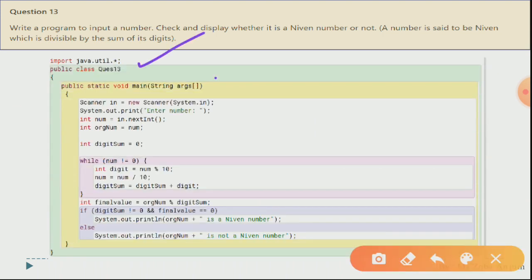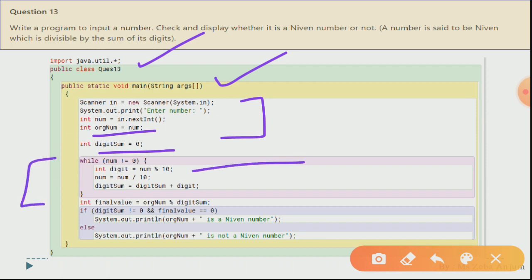In our main class, main function, over here we have taken an input and we have stored our number in the original number variable. Digit sum equals 0, all these things are already explained. Now in this while loop, see, we have broken our number into its digits, number modulus 10. Now over here in digit sum we are getting the sum of digits. After the while loop, you get the int final value, original number divided by digit sum, to check whether it is divisible or not.